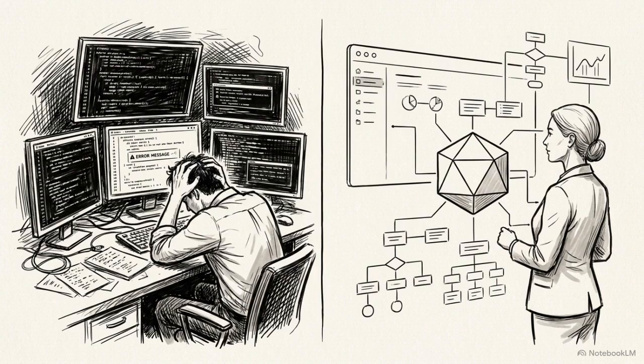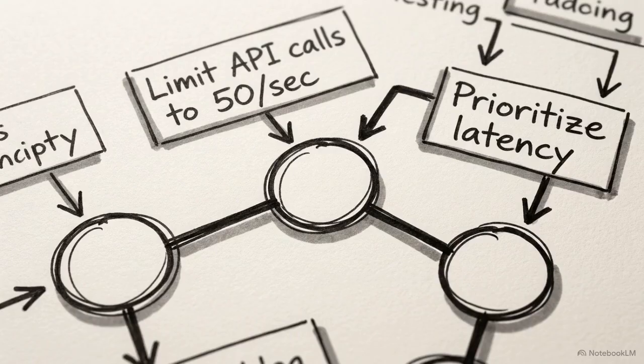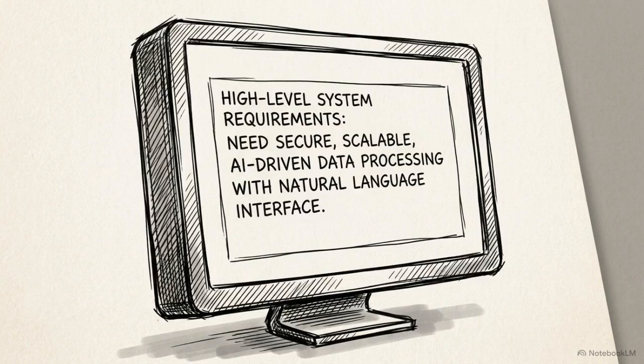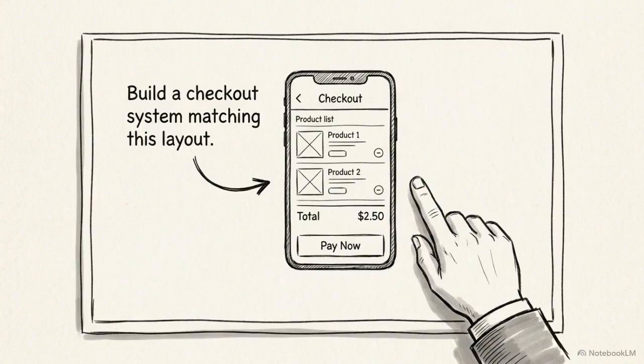In this space, you do not write loops or manage memory allocation. You define the behavioral constraints and allow specialized AI agents to handle the implementation. This is vibe coding. It is a rigorous methodology where the engineer tells the machine exactly what the system must achieve, rather than how to build a specific component.